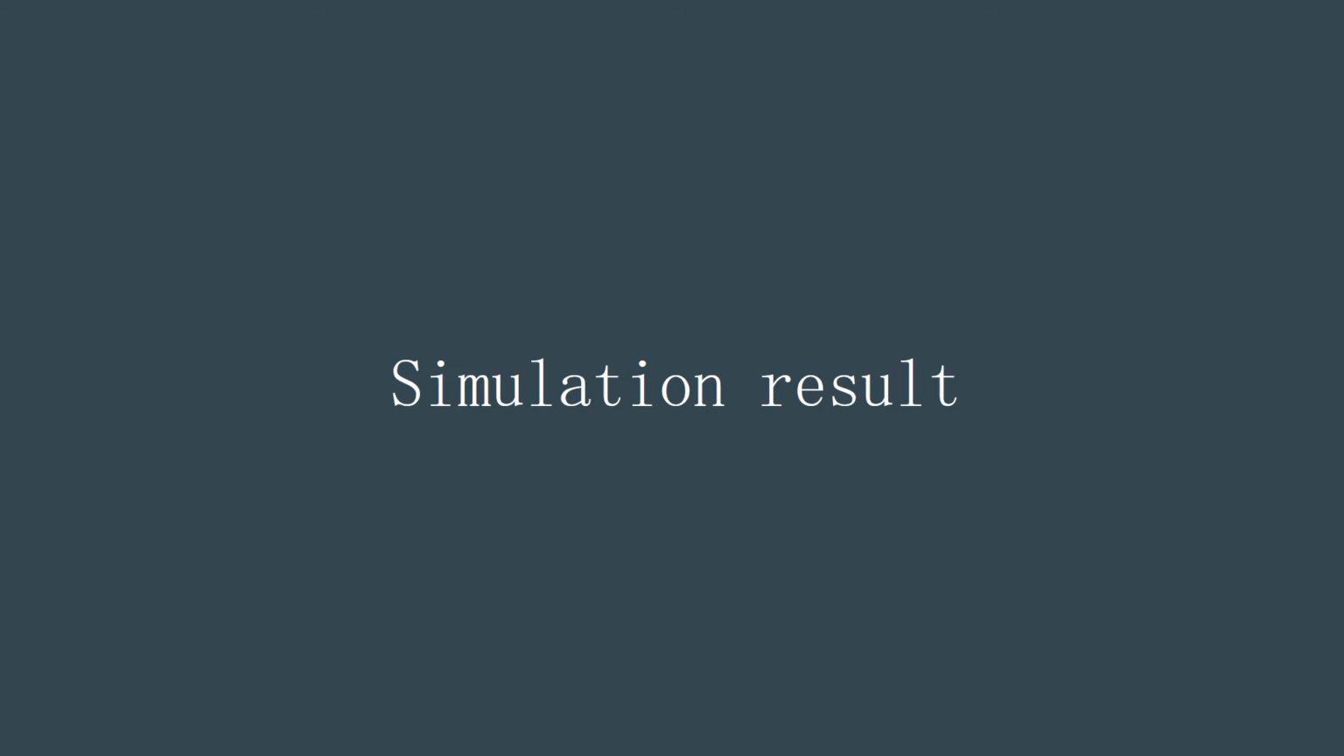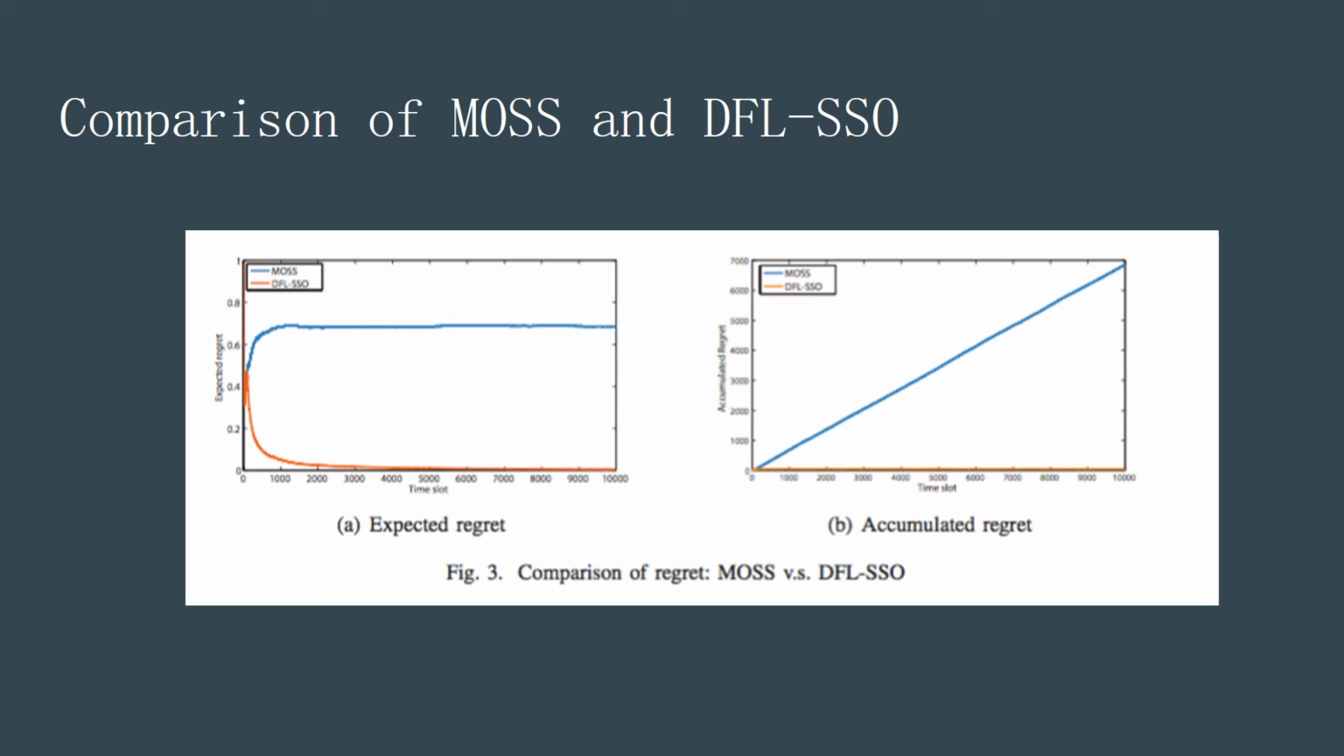We now present the simulation results. We first evaluate the regret generated by the DFL-SSO policy and compare it with the MOSS learning policy. We randomly generated a random graph with 100 arms, each following an IID random process over time with mean between 0 and 1. From the figure, we can observe that both the accumulated regret and expected regret of DFL-SSO converge to 0, outperforming the MOSS policy.